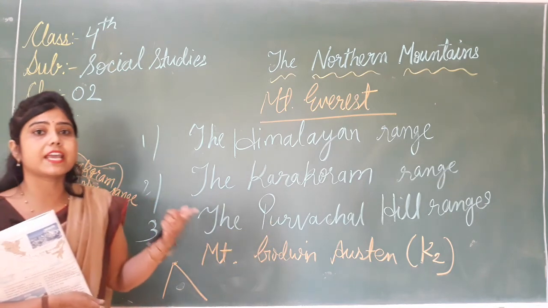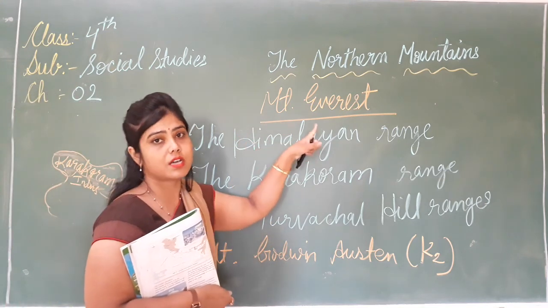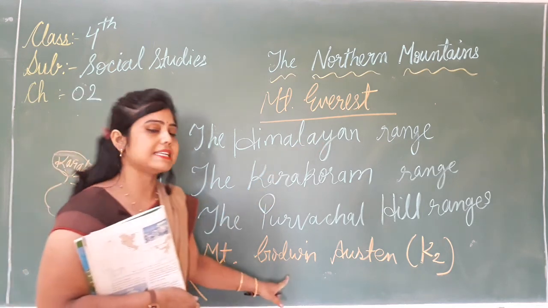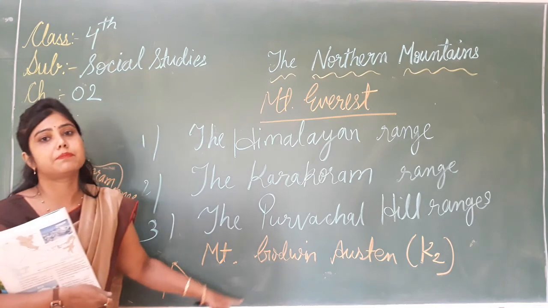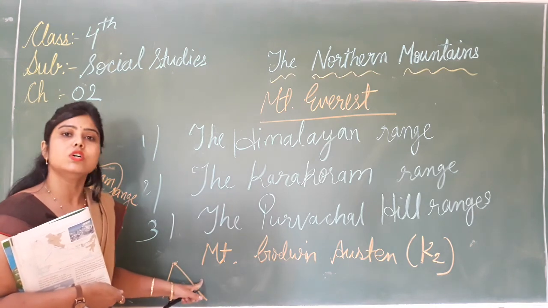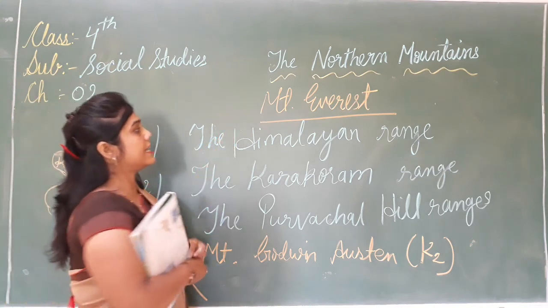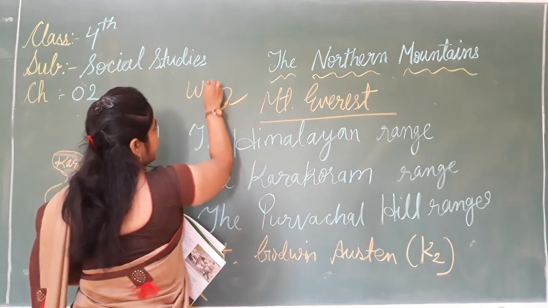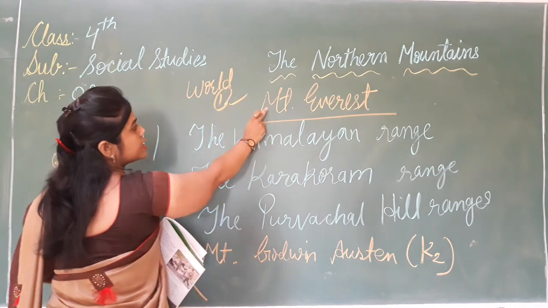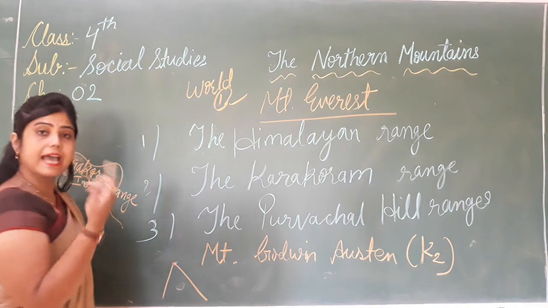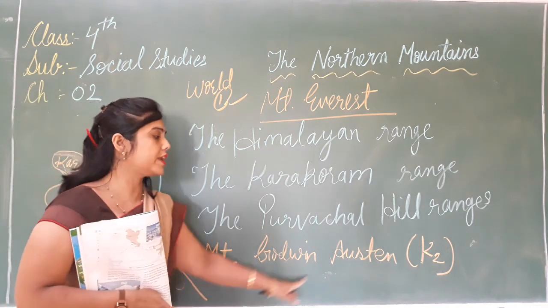In the world, the highest peak is Mount Everest and the second highest peak is Mount Godwin Austen.